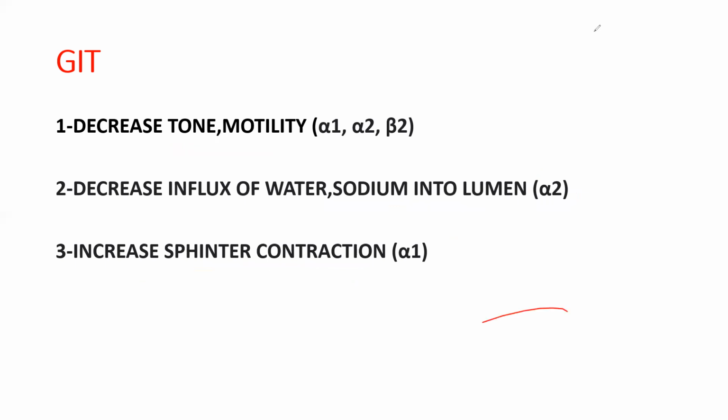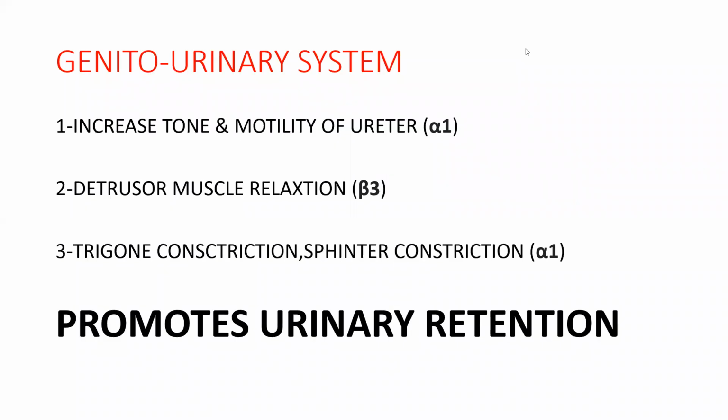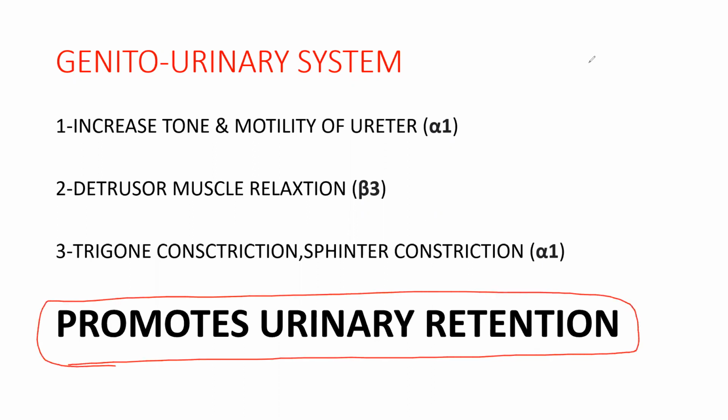Next, we'll be talking about the genitourinary system, and we'll talk about the urinary system first. I told you during fight or flight response, you should not feel like going to the washroom. So it promotes urinary retention. That means all the urine will be stored in the bladder. It increases the tone and motility of the ureter with the help of alpha 1 receptor, and detrusor muscle relaxation with the help of beta 3 receptor.